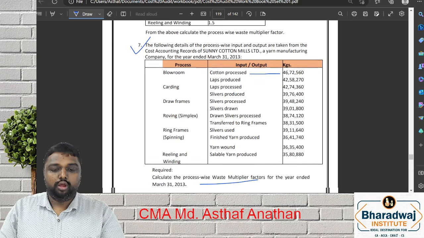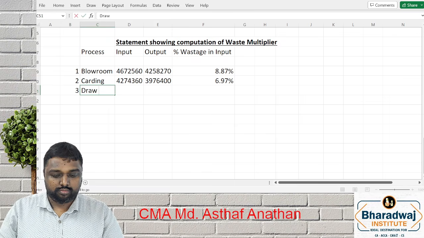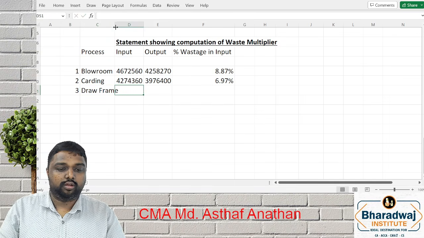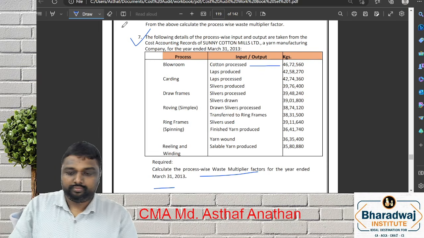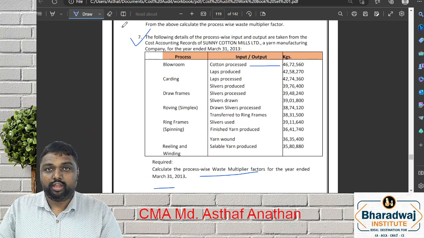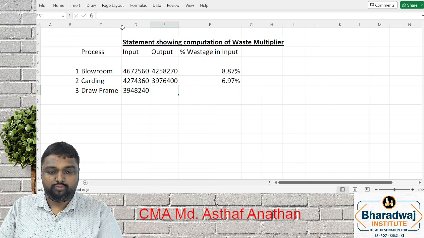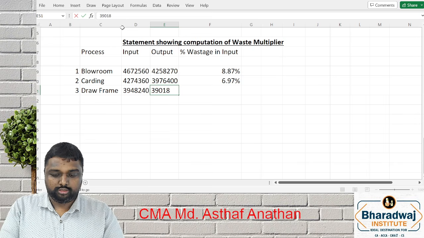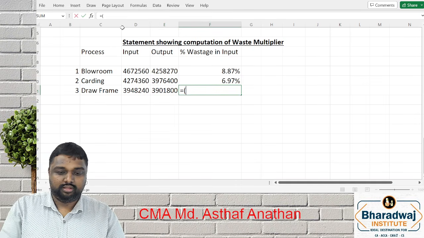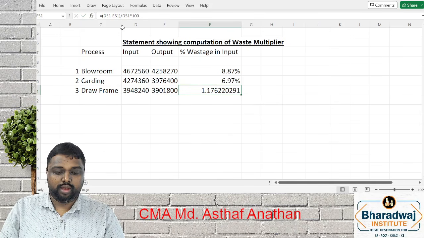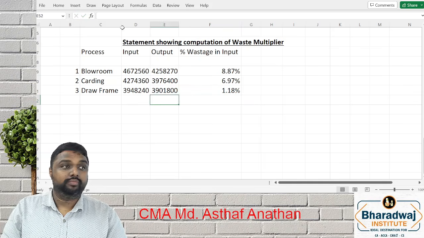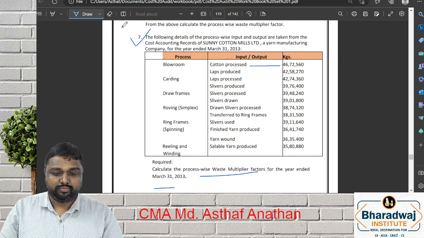Next is what? Draw frame. What is a draw frame, my dear friends? Input 39,48,240, output 39,01,800. The same formula. We'll get 1.18. Shall I make it 1.18? What is the fourth process?